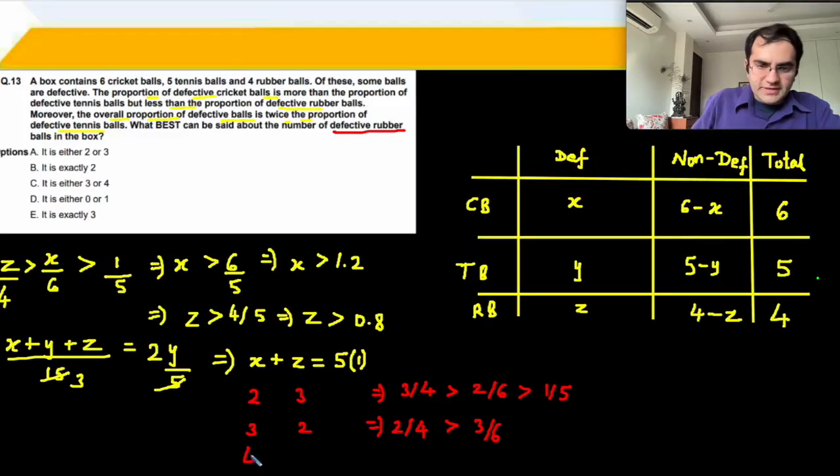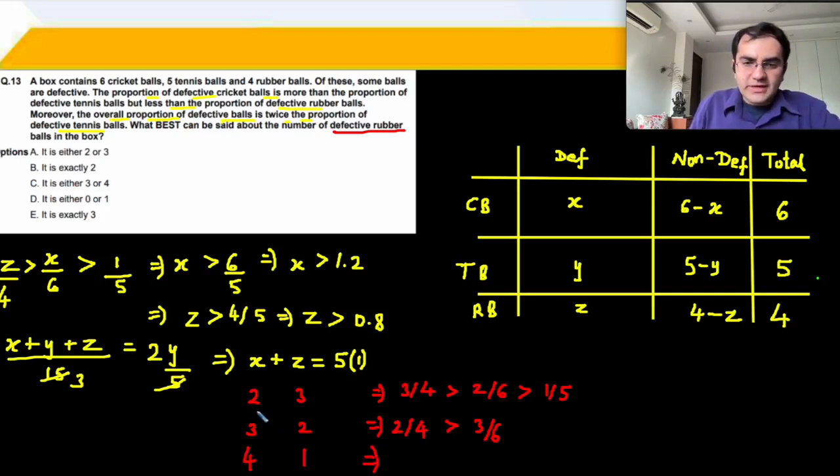Okay, we'll take x equal to 4 and z equal to 1 as another case, but z equal to 0 will not be possible, and that I have already explained, because if z becomes 0 over here then आपका inequality satisfy नहीं होगा.